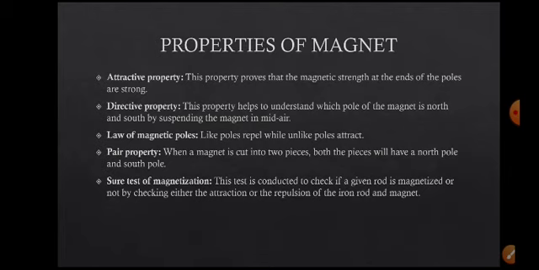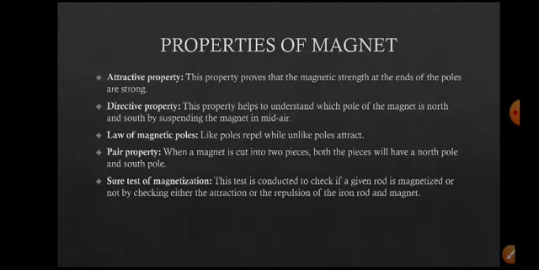In the ancient period, this directionality property of the magnet gave a strong basis to move through the oceans, to know the direction, to find the ways on the ocean. It helps very positively. Due to that property, the Chinese people developed a compass, the magnetic compass or magnetic needle, which shows the direction of north and south of the earth.